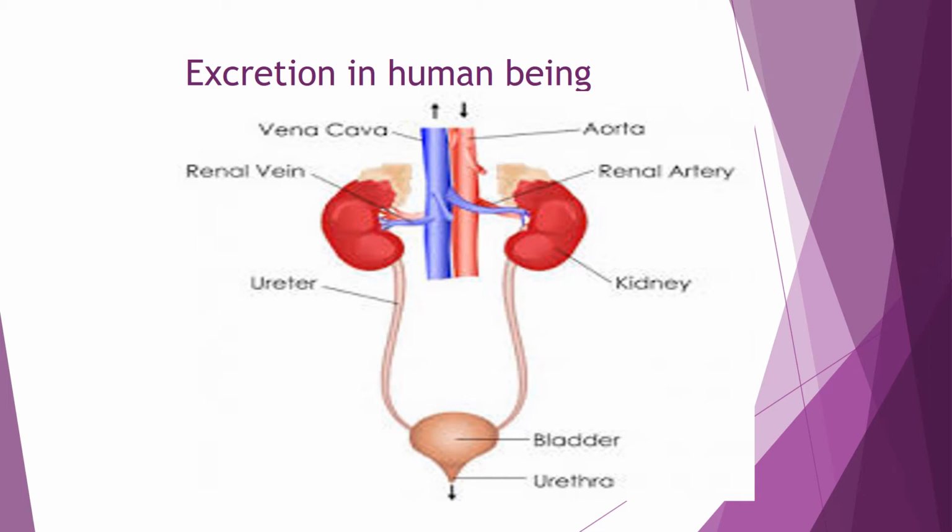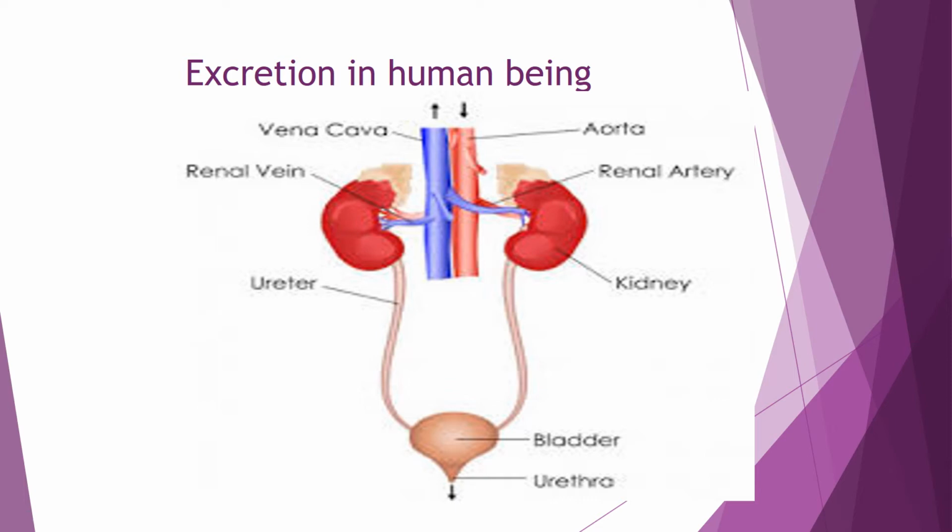The excretory system of the human being consists of a pair of kidneys, a pair of ureters, the urinary bladder, and the urethra. The kidneys are connected with the renal arteries which bring blood directly from the heart to the kidneys. Inside the kidneys, the blood gets filtered, and nitrogenous waste and other waste material are separated. That is what we call urine, and this urine passes from the kidney through the ureter to the urinary bladder.